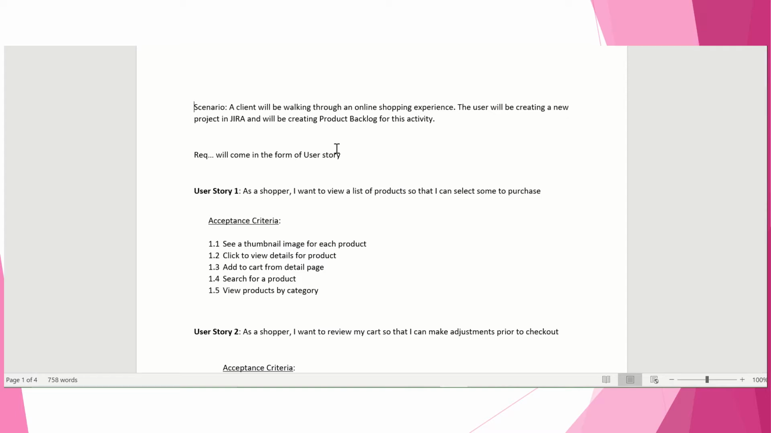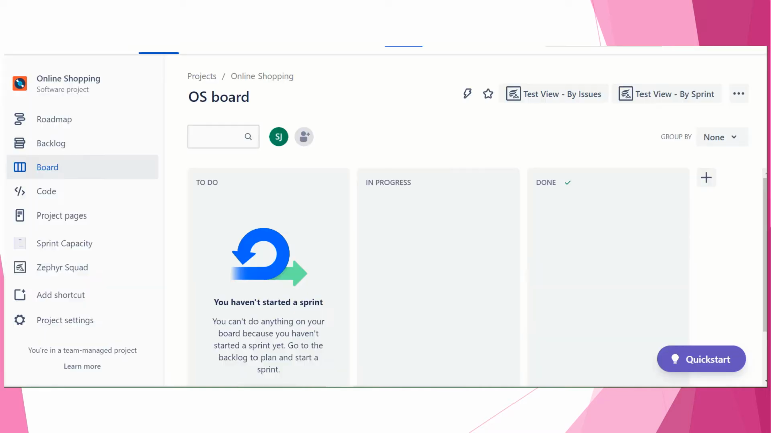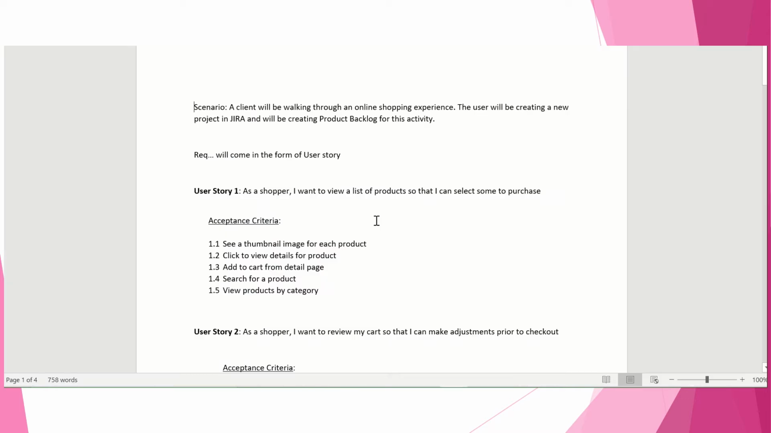Okay, so we have taken a scenario where the client wants to create an online shopping. So what we did, we created a project, our key has been generated, and in that our board name OS has already been generated. The project key will get generated as soon as we give the new project name. We can view here, that is your board name. Work items will contain, and we can create the issue. But what requirement are we going to create here? We need to create a product backlog, right?